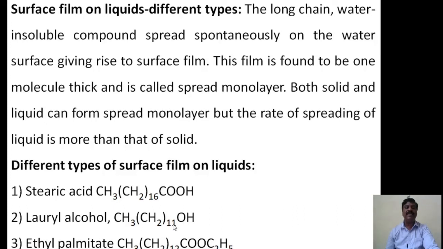It is insoluble in water, but it readily forms a film with water. And the third type of surface film on liquids is ethyl palmitate, that is CH3, then CH2 taken 12 times, then COOC2H5. It is an ester of a long chain carboxylic acid, palmitic acid, which undergoes esterification using ethyl alcohol, and then you get this compound. It is insoluble in water, but it readily forms a monolayer on the surface of the water.